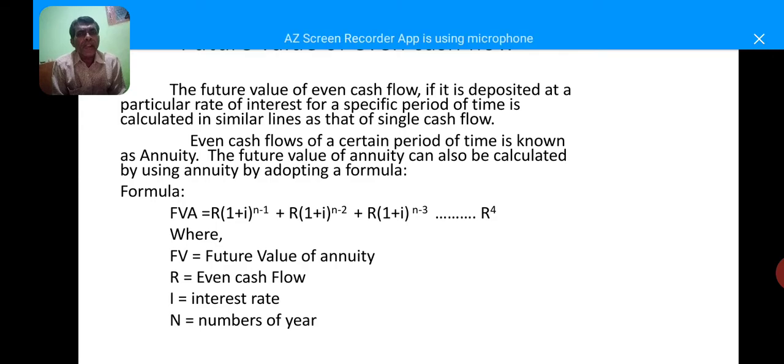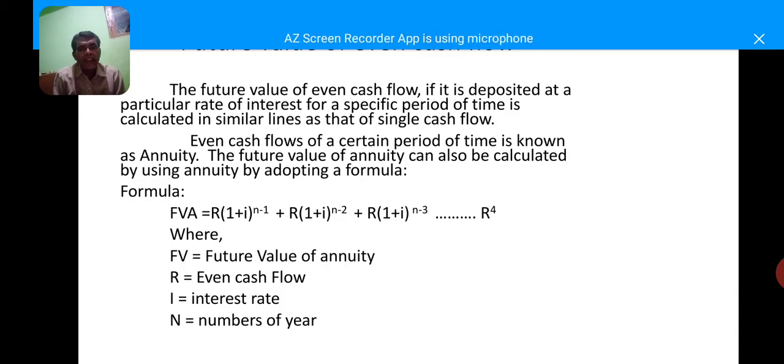So, before discussion of future value of even cash flow, we were discussing in the last session how to ascertain the future value of cash inflow.